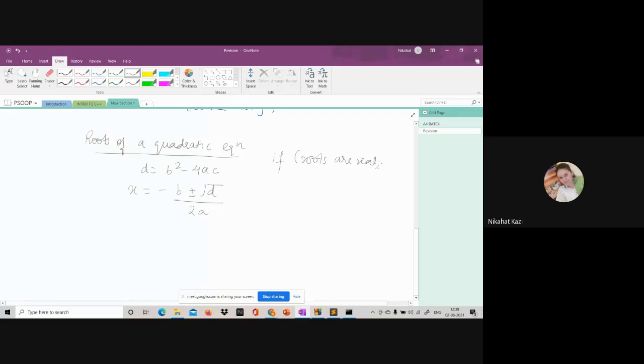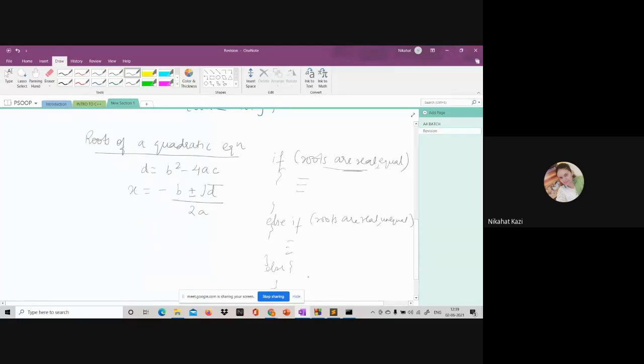Anyone, I will ask randomly to share the screen. If roots are real and equal, D greater than or equal to 0. That you will write. I'm just writing the cases, what you are supposed to do. Else if roots are real and unequal, how to find that also you have to write this condition, whatever you are telling me now, write that condition here.